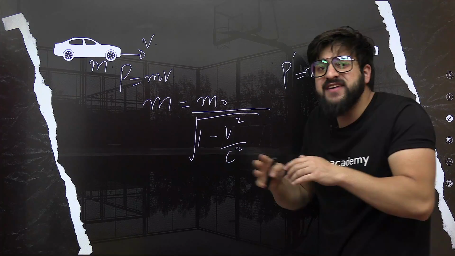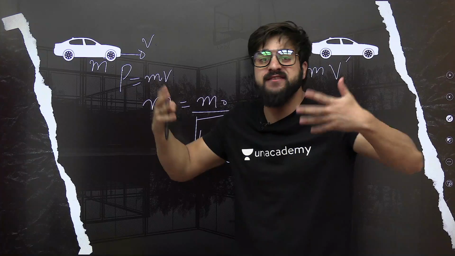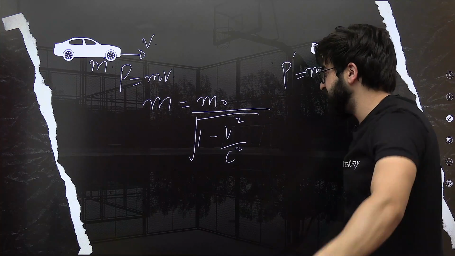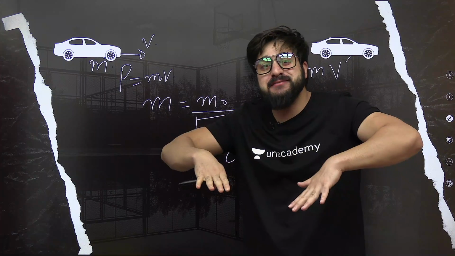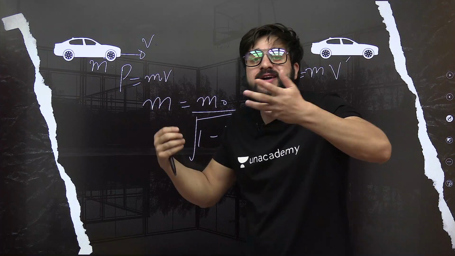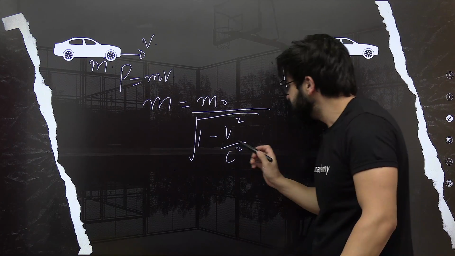What is this v square? V square is the velocity with which this car is traveling: 30 meter per second, 40, 50, 100, 200, whatever it is, fine. Not more than that, okay? We cannot go beyond the maximum possible speed, 500, 600 kilometer per hour, whatever it is.